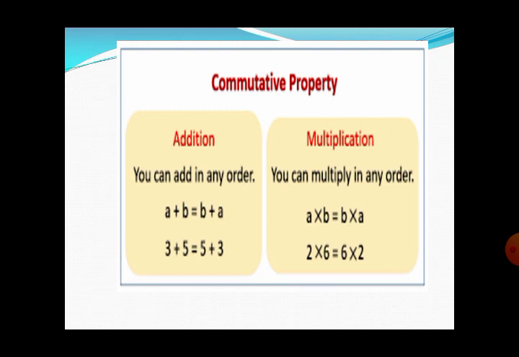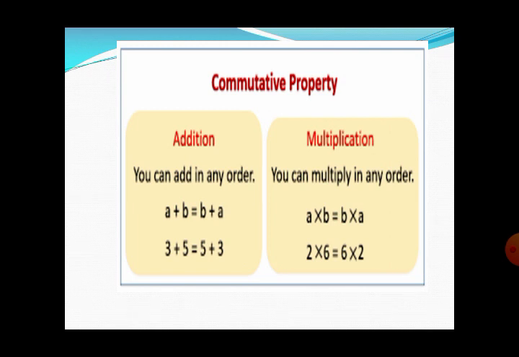Now the commutative property, again commutative property with respect to addition as well as with respect to multiplication. Commutative property with respect to addition means we can add in any order by taking any two elements of the set of real numbers, and if we add them by changing their position, do you think there will be any impact on that sum?